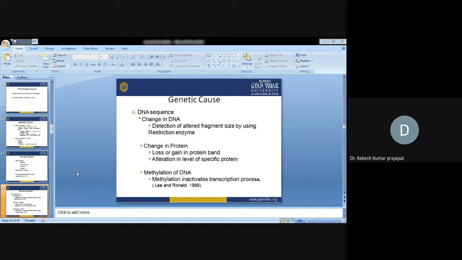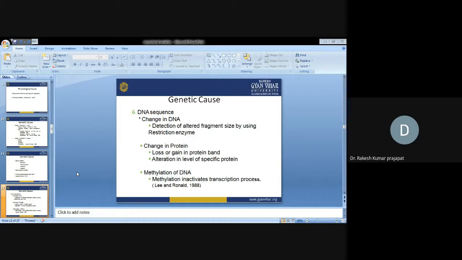Loss or gain in a protein band is also responsible for somaclonal variations. Alteration in the level of a specific protein. Level of protein means expression level: how much quantity of a particular protein is getting expressed or synthesized in the cell.